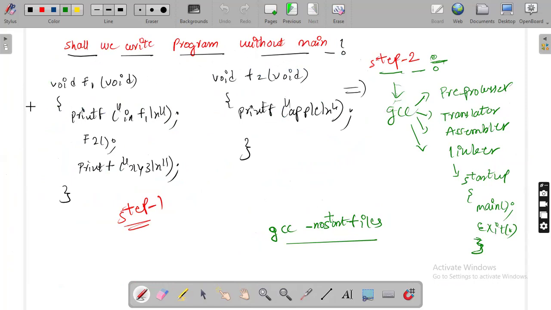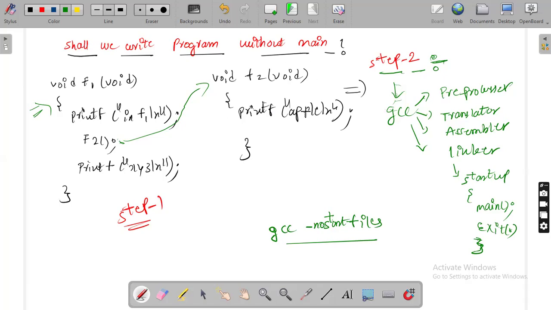See, I'm writing a program here without a main function. Let's see what happens. I'm writing the f1 function definition and calling f2. F2 is available here, the f2 function definition. So basically I'm writing two functions here, the f1 function definition and the f2 function definition.